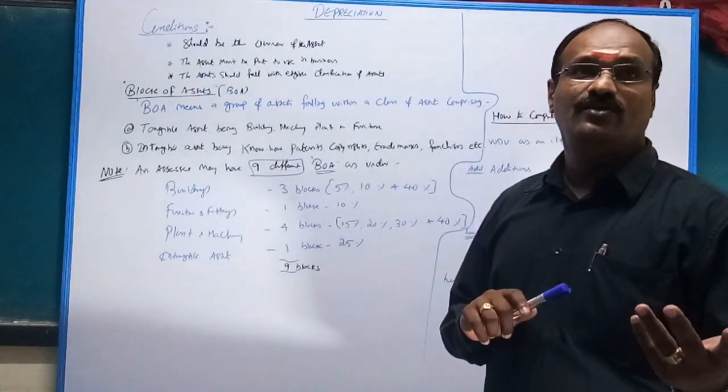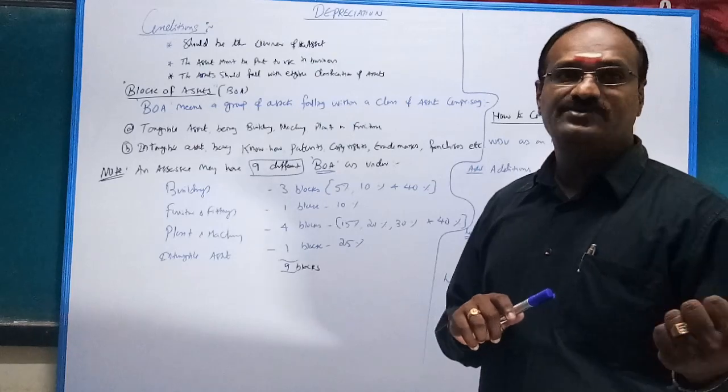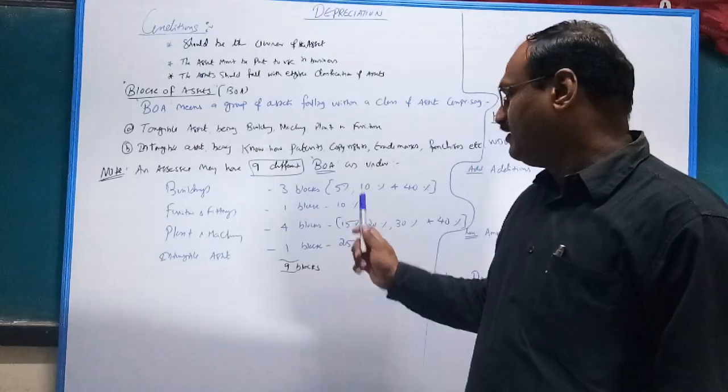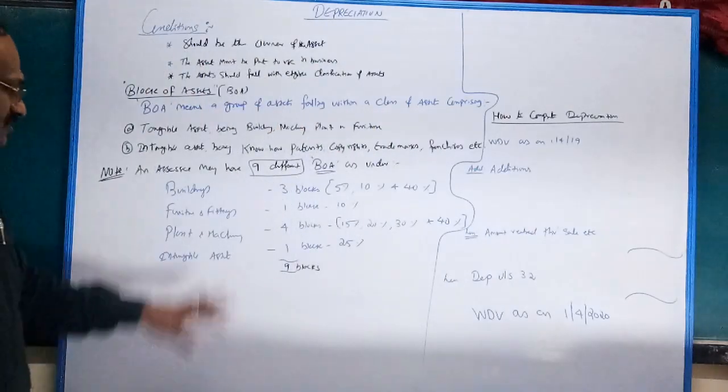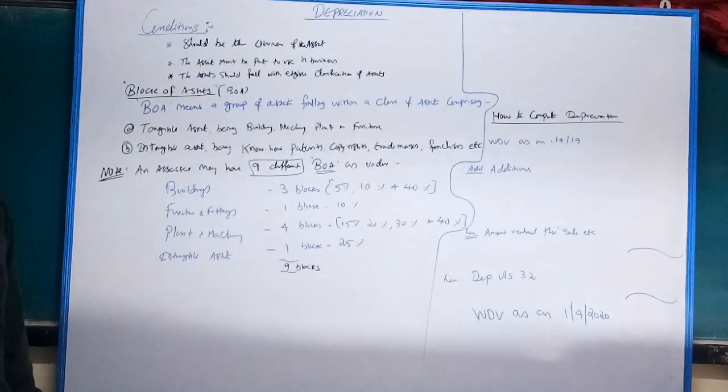Repeat, building 3, furniture 1, plant and machinery 4, and intangible assets 1. Total 9 blocks of assets. Very important. So based on this, we will see the problem.